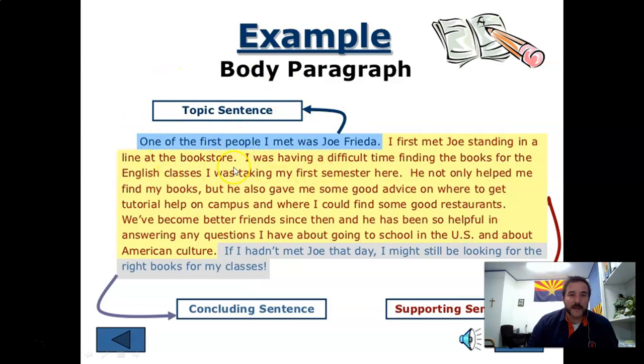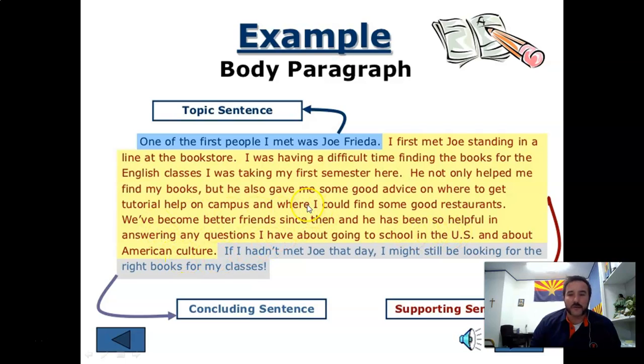The topic sentence and main idea is really just one sentence, the top or the first sentence. That tells you the main idea or what this paragraph is about. All the supporting sentences do just that. Support it. I first met Joe standing in a line at the bookstore. I was having a difficult time finding the books for the English classes I was taking my first semester here. He not only helped me find my books, but he also gave me some good advice to where to get tutorial help on campus, where I could find some good restaurants. We've become better friends since then. He's been so helpful in answering any questions I have about going to a school in the U.S. and about American culture.